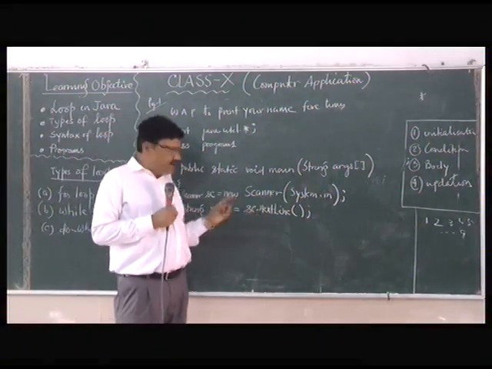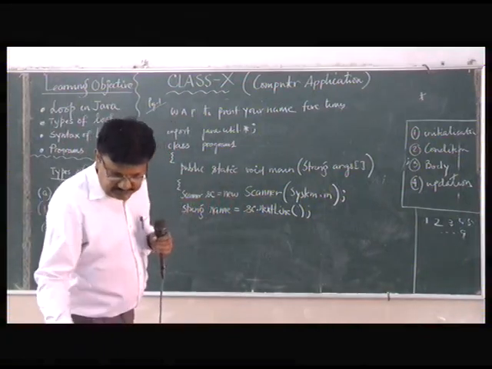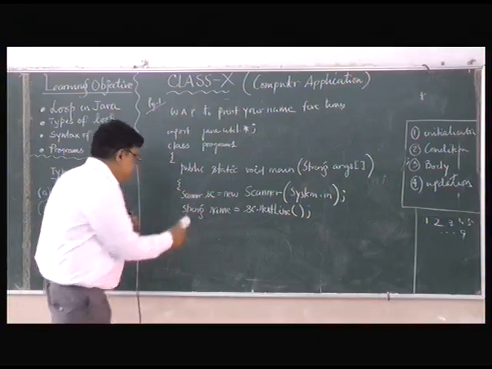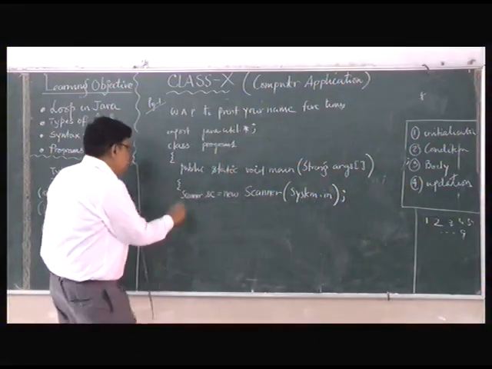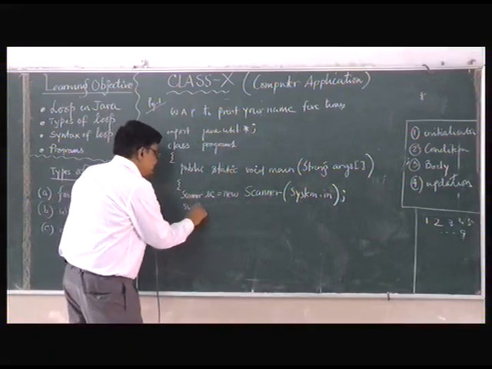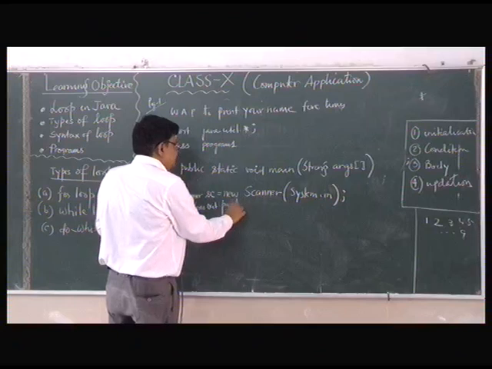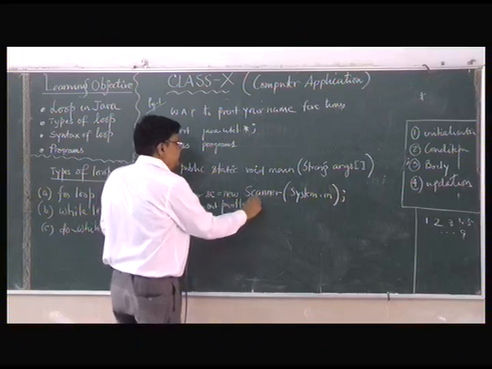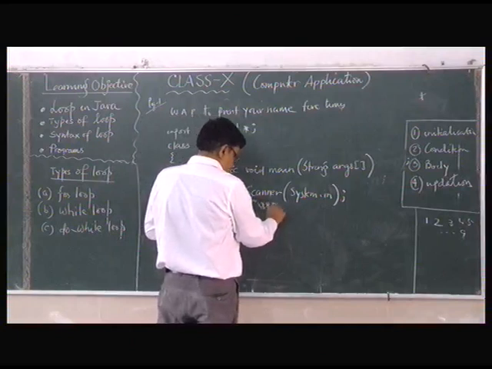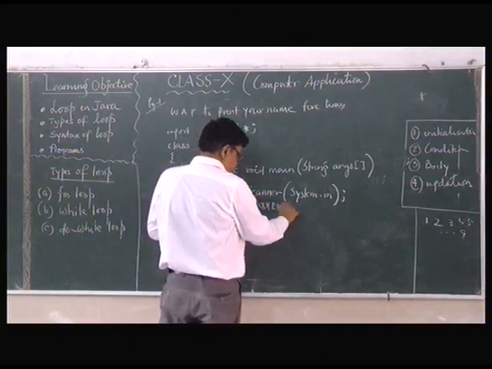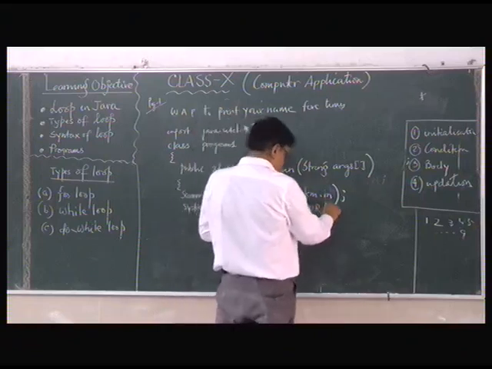All right. Now one thing we have not written. That will be better if you write it. Just a minute. What we'll write over here? You write System dot out dot println. You write enter your name.